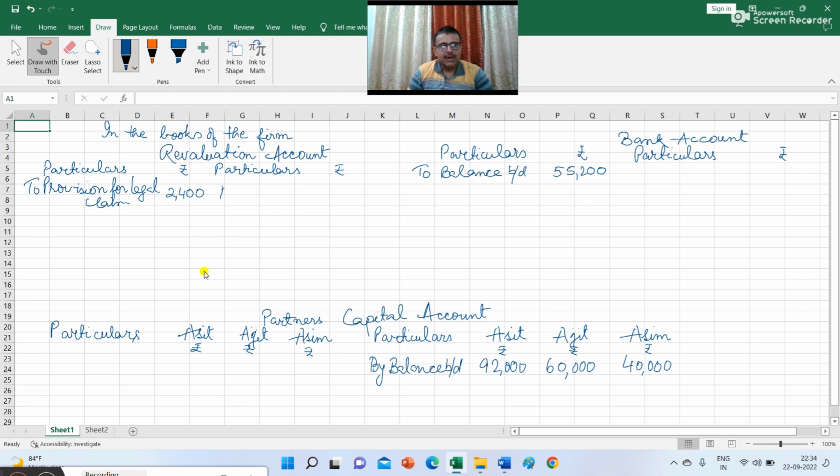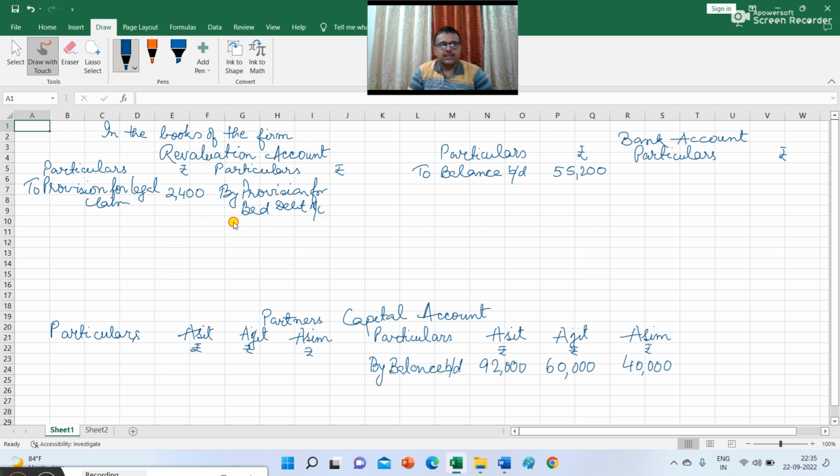But in the existing balance sheet, the existing provision is rupees 800, so there is a decrease in the value of provision. So in the journal entry, in the revaluation account, we have to write by provision for bad debt account debit, that is, provision for bad debt account debit to revaluation account. So provision for bad debt.